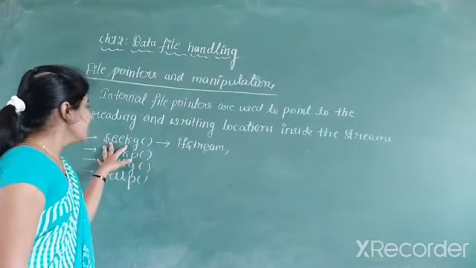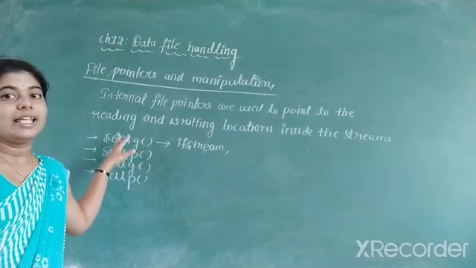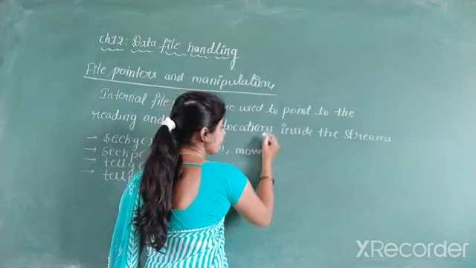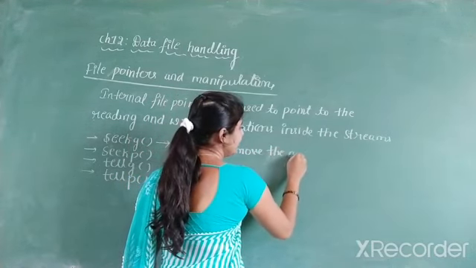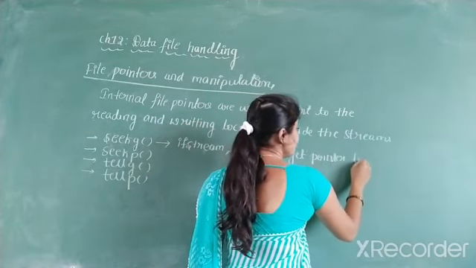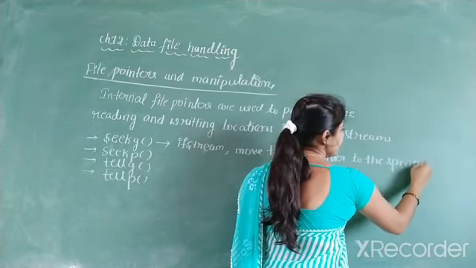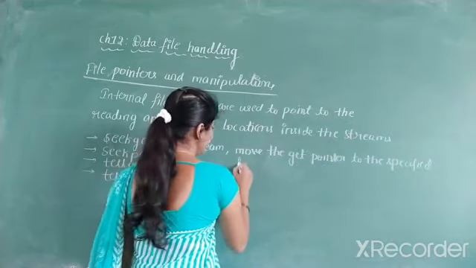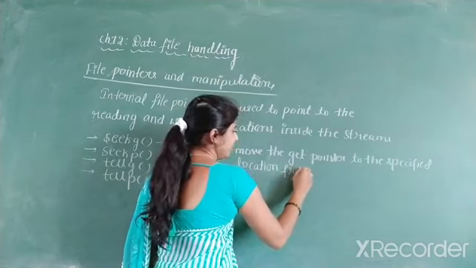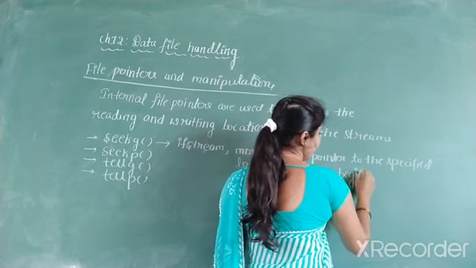And the seekg member function, or the seekg file pointer, is used to move the get pointer to the specified location from the beginning of the file.